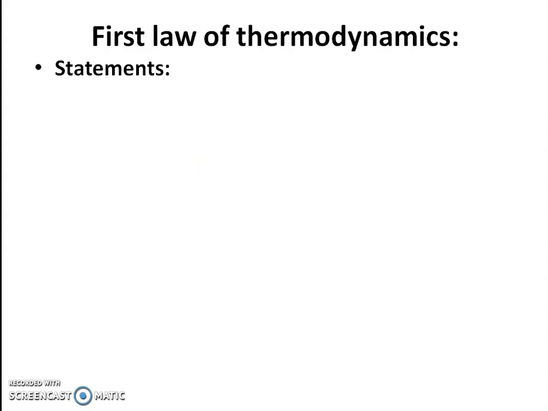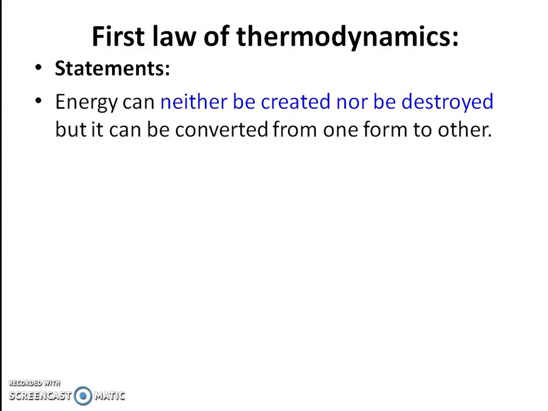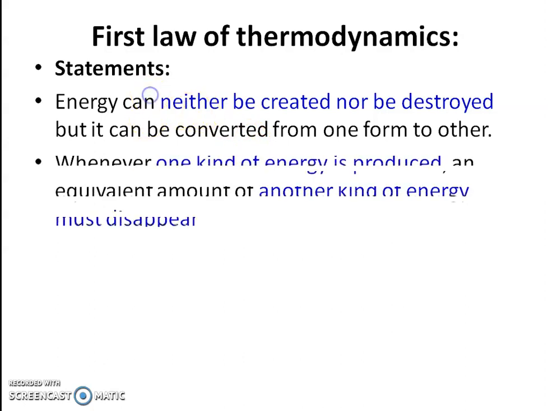There are different statements; this law can be stated in different ways. The first important statement is that energy can neither be created nor be destroyed, but it can be converted from one form to another. This is the most common statement of the first law of thermodynamics.